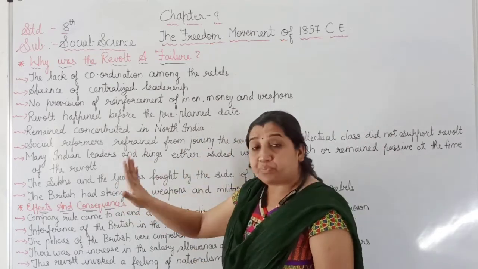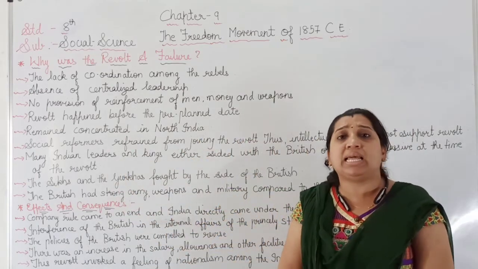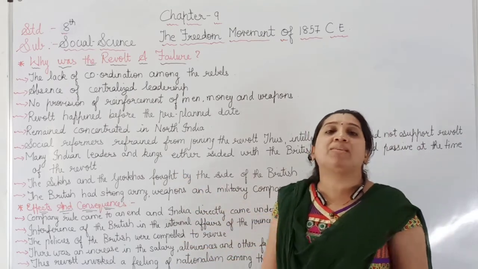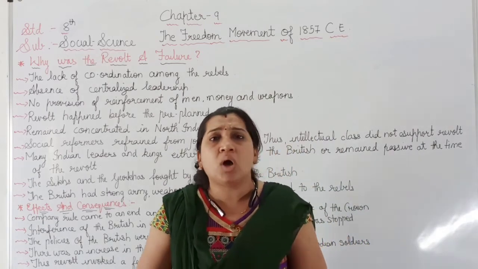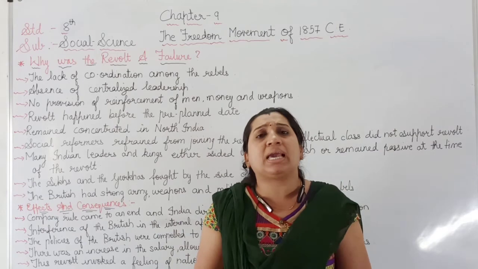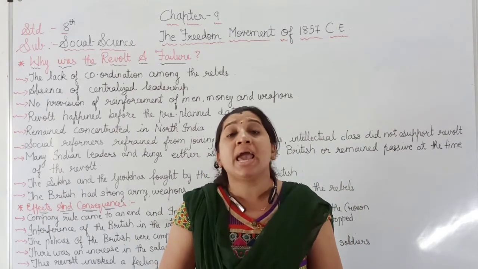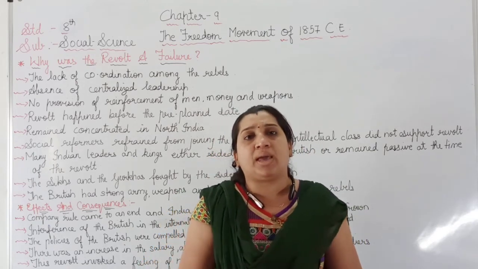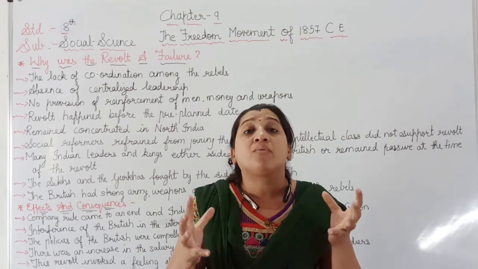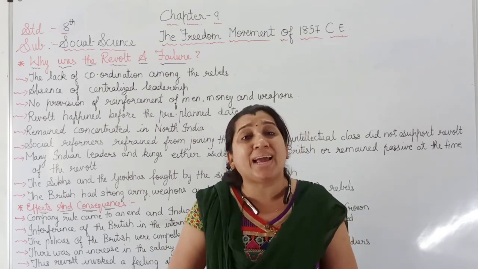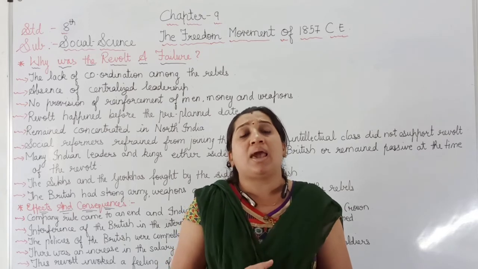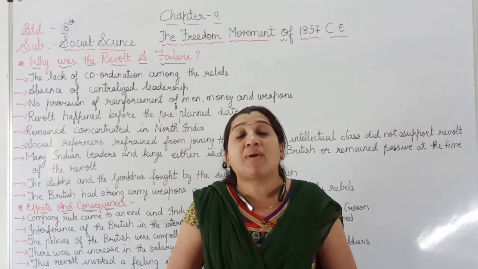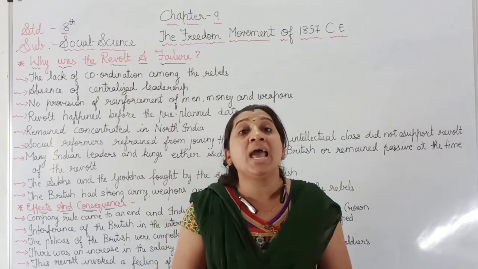Later on, the revolt of 1857 was a failure, but even then, after the revolt of 1857 we got some benefits from the British East India Company. So again I want to tell you that if we get united we can rule anything, but if we are divided we can't do anything. The revolt of 1857 was a failure, and the reason behind that was we were not united. We were fighting for our region, for our empire, not for the nation, and because of that only we failed in the first revolt, that was the revolt of 1857.